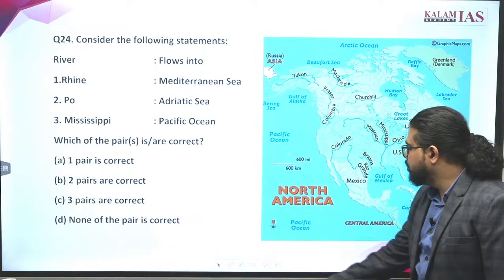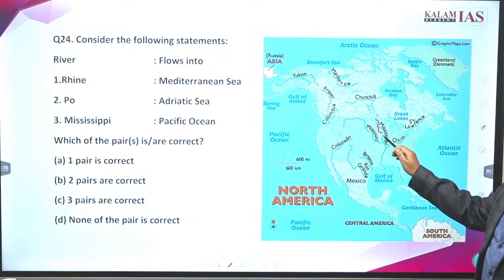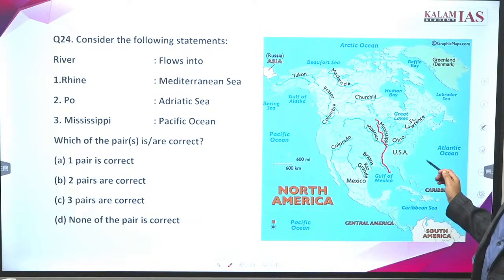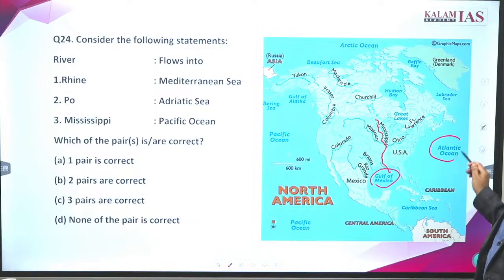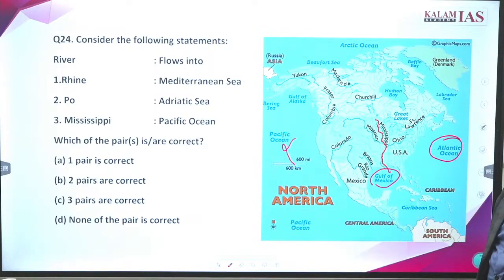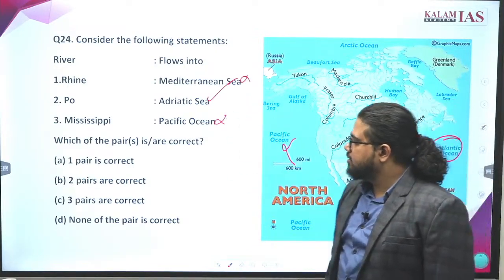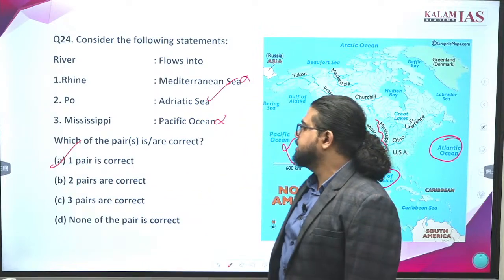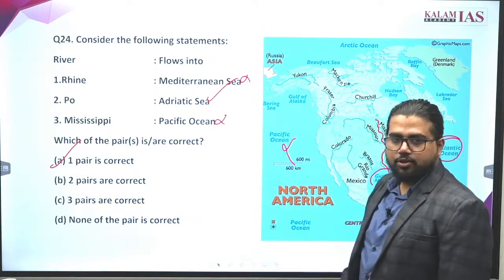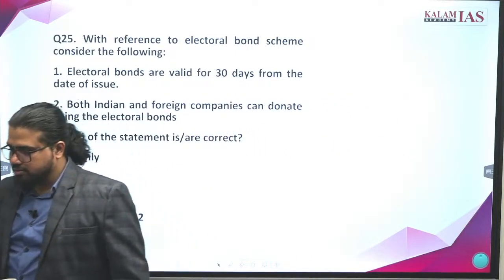Mississippi River, where is it? The Mississippi River is in the USA. This is a major river system of the USA. But note it is flowing into the Gulf of Mexico or the Atlantic Ocean, not into the Pacific Ocean. So this is wrong, this is wrong, this is correct. What is the correct answer? Only one pair is correct. A is the correct answer. Okay. Go ahead, answer the 25th question.